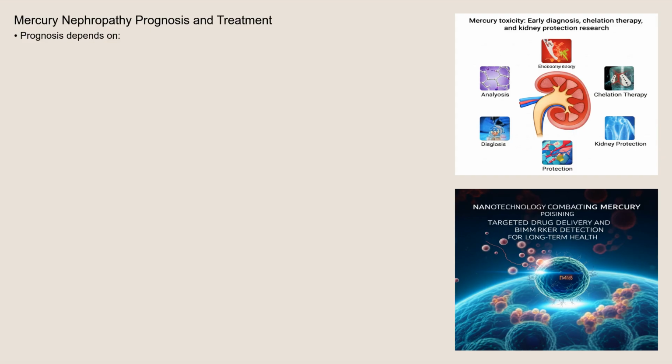Recent research is focused on developing more targeted and less toxic chelation agents, as well as exploring renoprotective strategies to mitigate the effects of mercury on the kidneys. Ongoing studies are investigating the long-term effects of low-level mercury exposure on kidney function and the potential for early biomarkers to detect subclinical kidney damage. Nanotechnology is also being explored for targeted drug delivery to the kidneys to enhance the efficacy of chelation therapy.